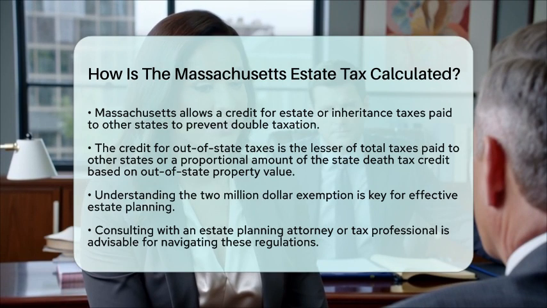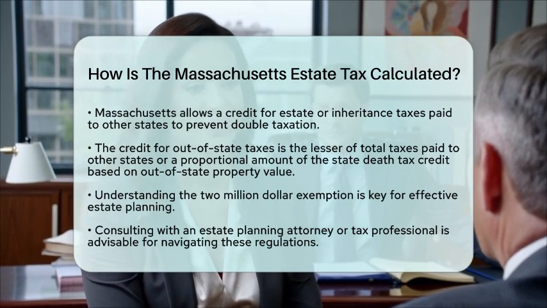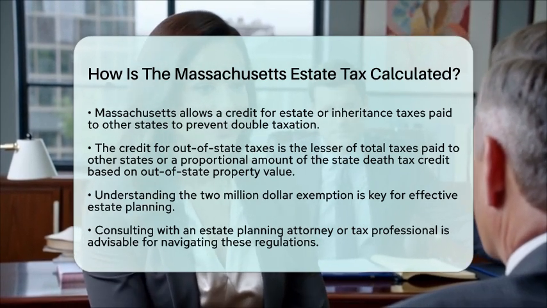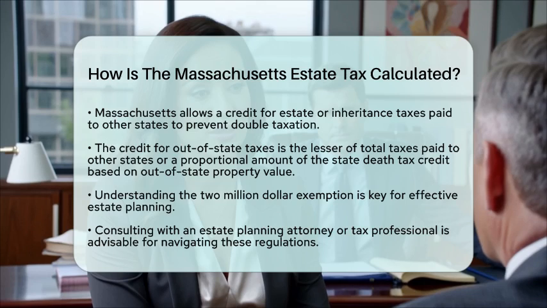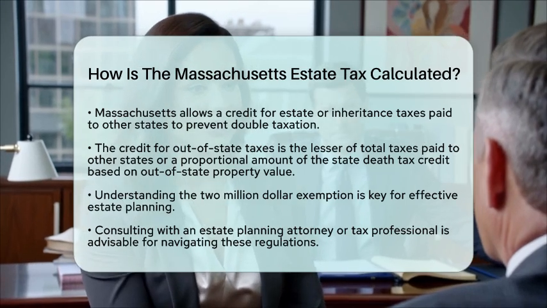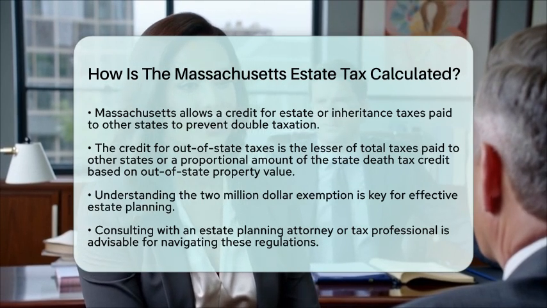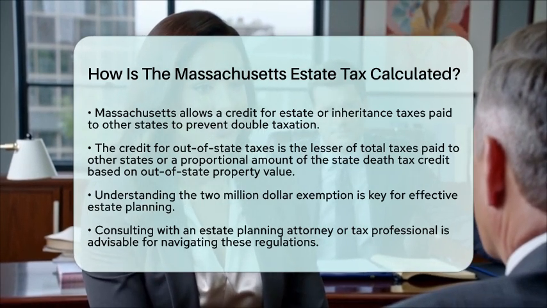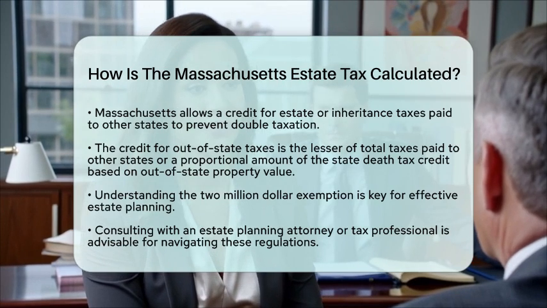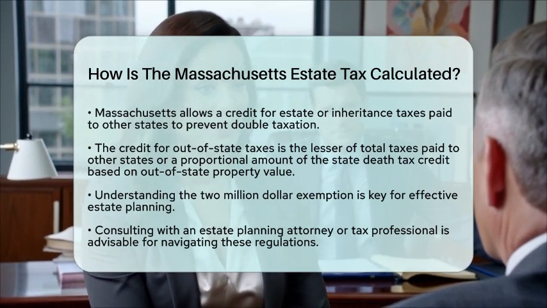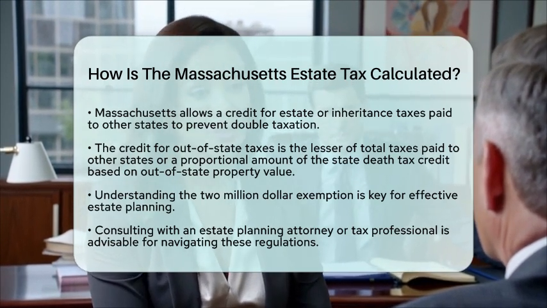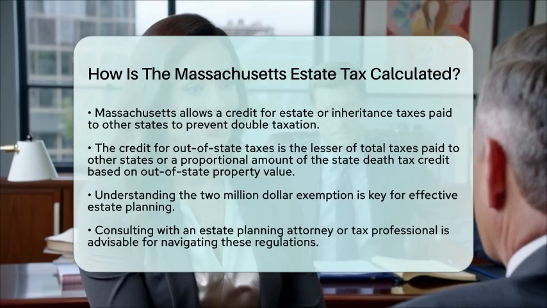In summary, the Massachusetts estate tax is calculated by determining the adjusted taxable estate after exemptions and liabilities, then applying a graduated tax rate schedule based on a federal credit formula from 2000, with specific adjustments for out-of-state property and credits for taxes paid elsewhere. Understanding these details can help you make informed decisions about your estate planning.